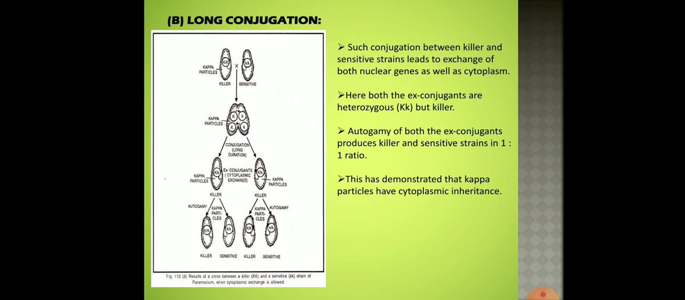So this topic they will ask you as a 10 marker question, wherein they will ask you to describe cytoplasmic inheritance in paramecium with a neat labeled diagram. You will draw both these diagrams and explain both the consequences of short conjugation and long conjugation, and you will write all the points that are there in the slides, which will fetch you 10 marks.